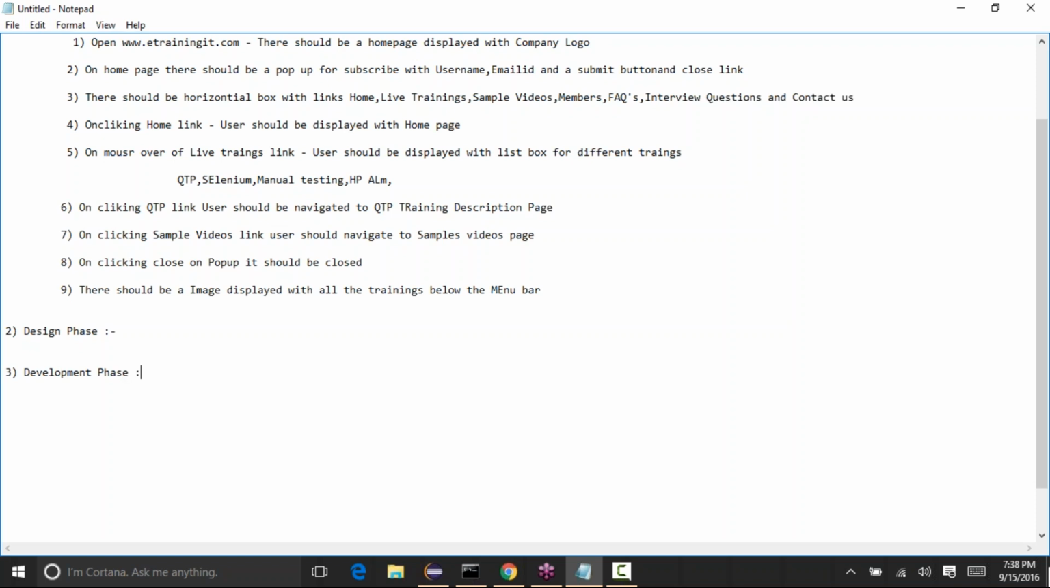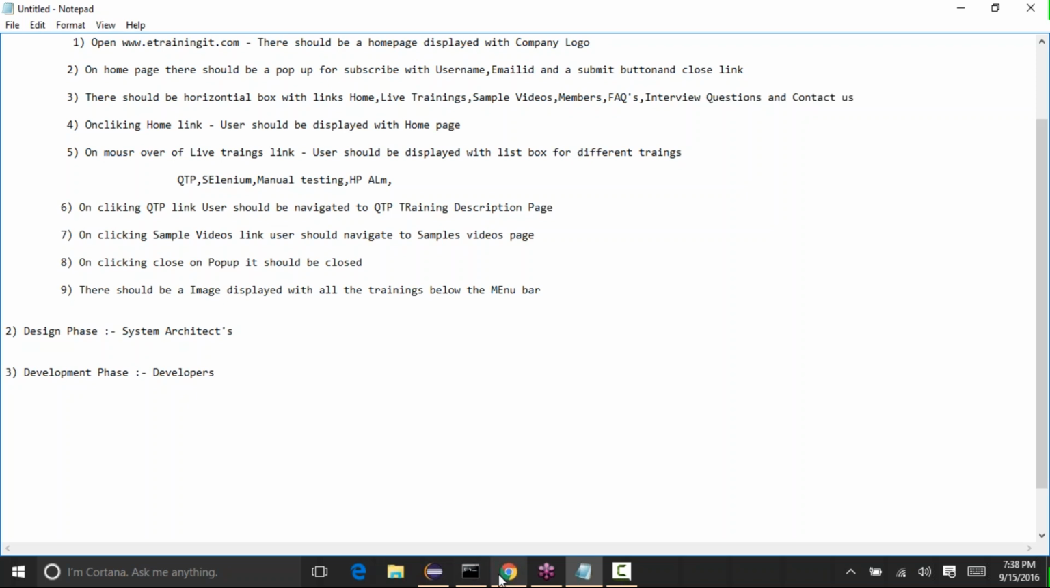Okay, that's the development phase. The design will be done by architects. They are generally system architects or business architects, and they are the ones who will design it. Once the design has been completed, then the developers come into the picture. Developers are the ones who develop the application.